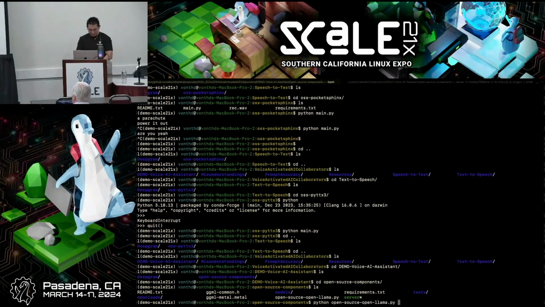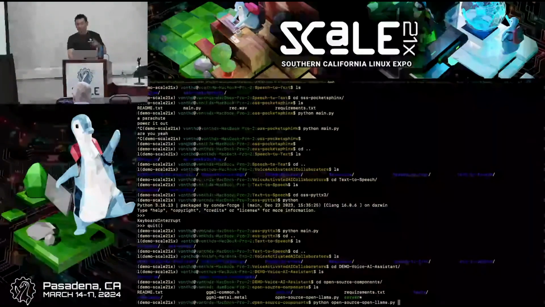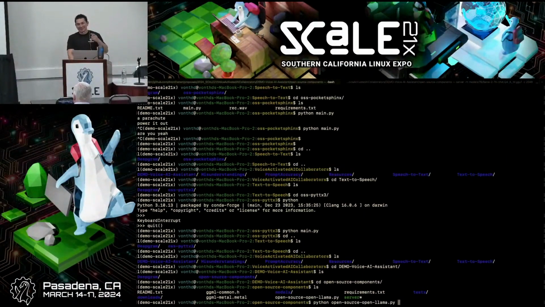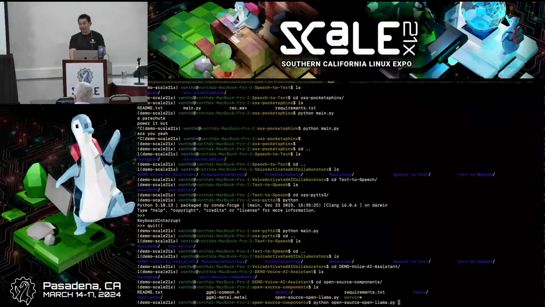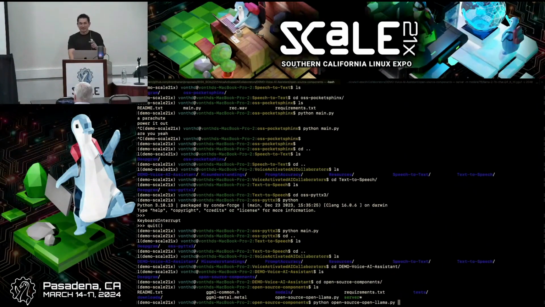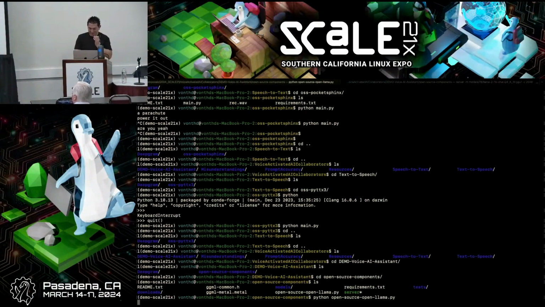This is probably going to come out horrific, but we'll have to wait and see. So I'm going to talk into the microphone. Hopefully it's going to transcribe things correctly. I'm going to pass it through that OpenLlama LLM that's running locally on my laptop. It's small enough to fit on an edge device. It's under 4 gig, definitely enough to fit in memory. You're definitely going to need enough memory to run it, but it will run on an edge device. And then it's going to speak back using the speech to text and the text to speech that I just showed you in those other examples, right? So let's see if this is going to work this time and cooperate.